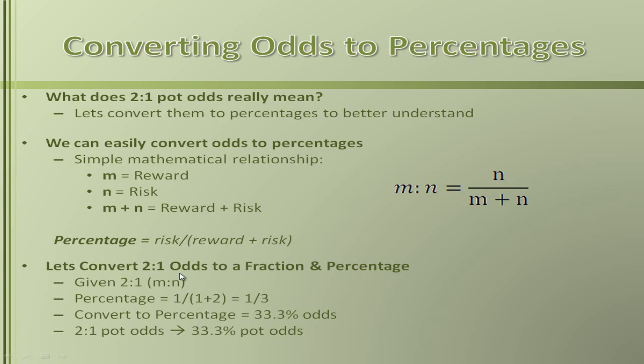So for example, let's convert 2 to 1. I have here an example m to n. So 1 goes on the top, and 2 plus 1, adding both these numbers, goes on the bottom. This is now going to be 1/3, and 1/3 equals 33.3%. So what does 2 to 1 pot odds mean? It means that we have 33.3% pot odds. This may not make much sense to you now, but when I talk in more detail about pot odds in a later lecture, it'll make much more sense.